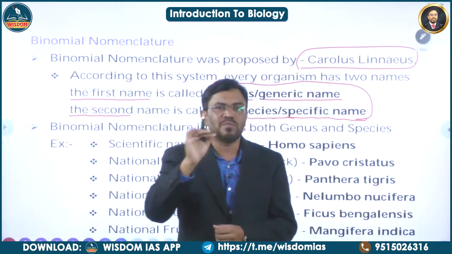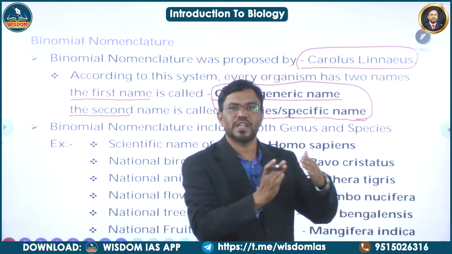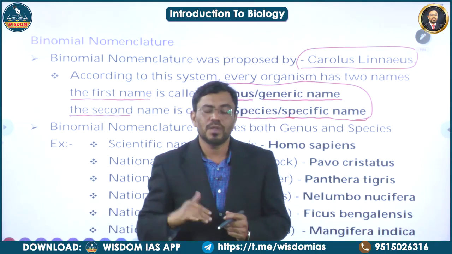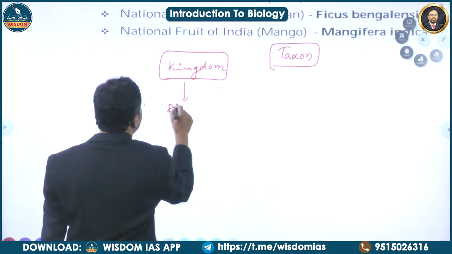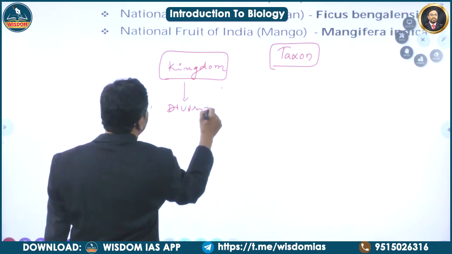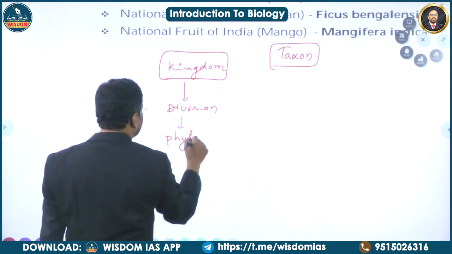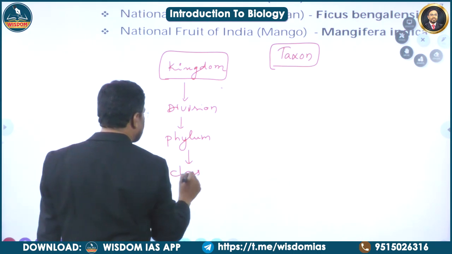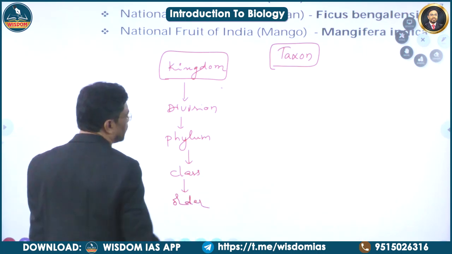Which of the following names are present in binomial nomenclature? Simply binomial nomenclature contains genus and species. Then what is genus? Kingdom is divided into division. Division into phylum. Phylum into class. Class into order.